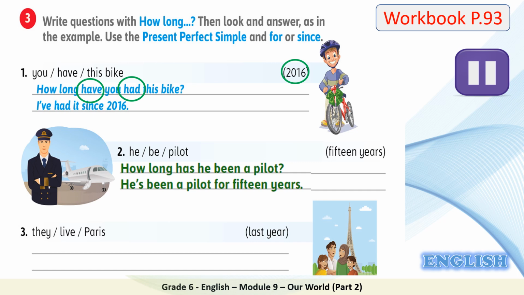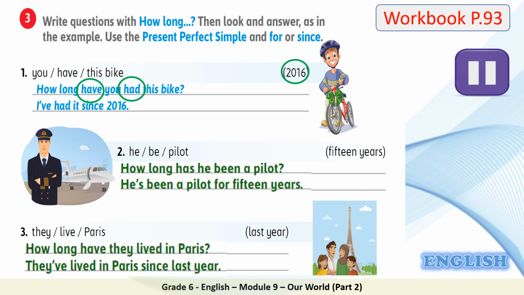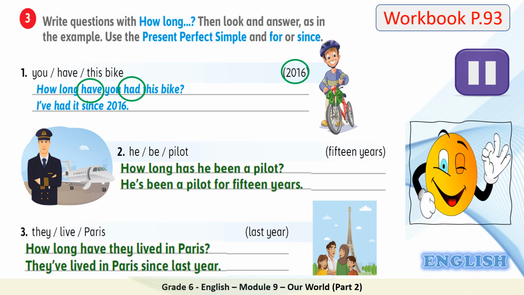Let's move to number 3. They live Paris. The verb here is live, so we have to decide the past participle for the verb live. Excellent. Live is a regular verb, so live, lived, lived. And this expression last year, is it a period of time or a specific time when the action started? Excellent. We use last year with since. So the question will be, how long have they lived in Paris? They have lived in Paris since last year. Well done. Good job, everyone.